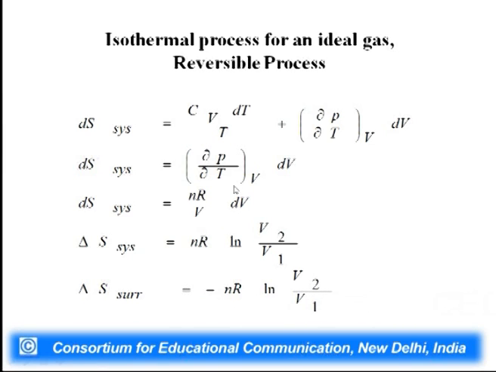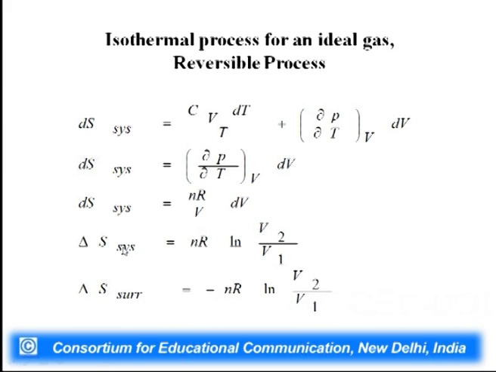When we calculate del P by del T at constant V, this is simply equal to nR by V. So, dS system is equal to nR by V dV, and if you integrate this, we can calculate delta S of the system, and that is equal to nR log V2 by V1, and delta S surrounding is equal to minus nR log V2 by V1. This is simply because for a reversible process, delta S system plus delta S surrounding is equal to 0.